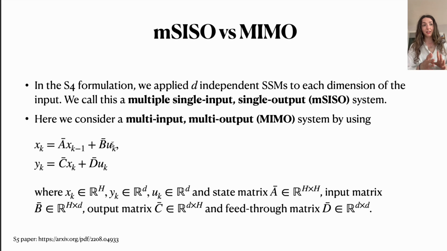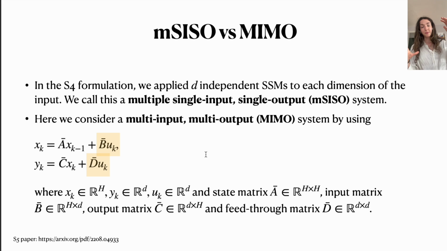Okay, so basically in S4, we would have applied D independent state space models to every dimension of the input. We also refer to this as a multiple single-input, single-output system. And here with S5, we consider all dimensions at the same time, resulting in a multi-input, multi-output system, where the big changes are in how we use the matrices B and D. So B is now an H by D dimensional matrix, and D is a D by D dimensional matrix.